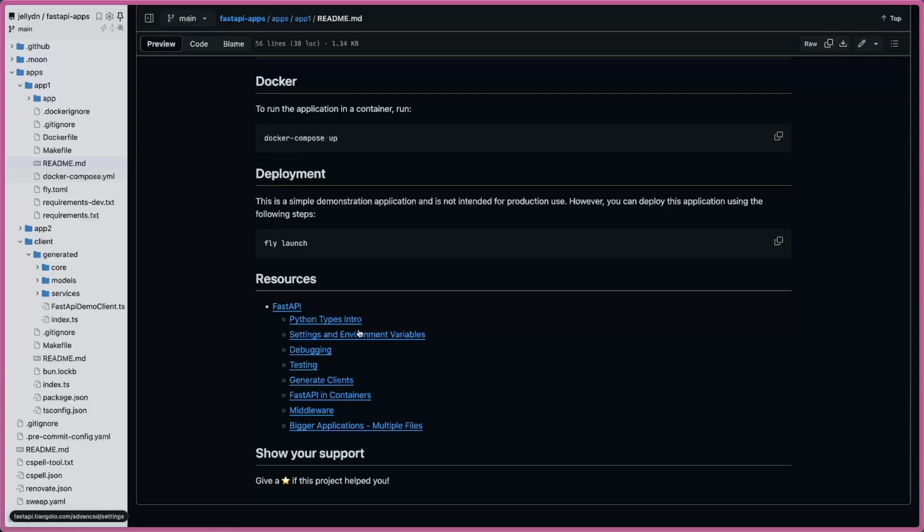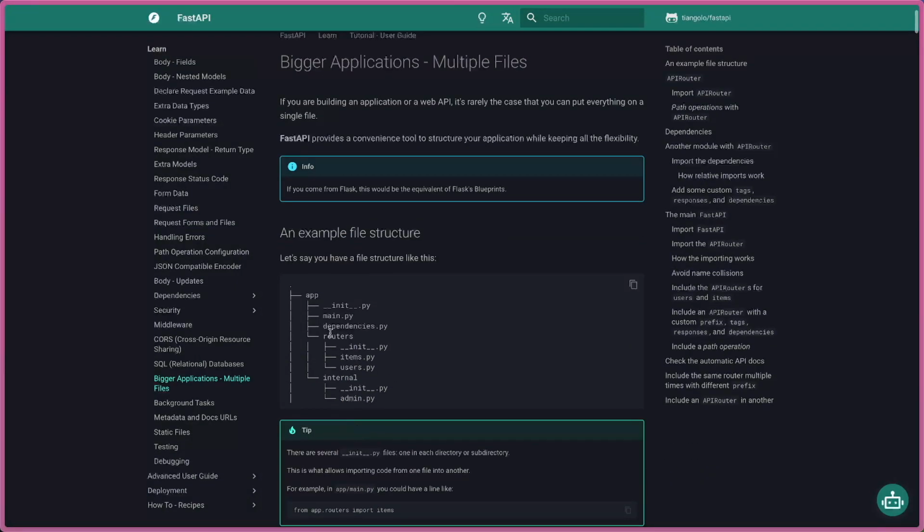So if you're new to this framework, you should check it out, like how Pydantic works in Python, how to set up the environment, how to debug, how to test, how to generate, etc. So these are all concepts I think you should consider whenever you build an API. And on this app, I use the bigger application structure. So it's a similar thing to what you just saw here. But for my version, it's quite simple.